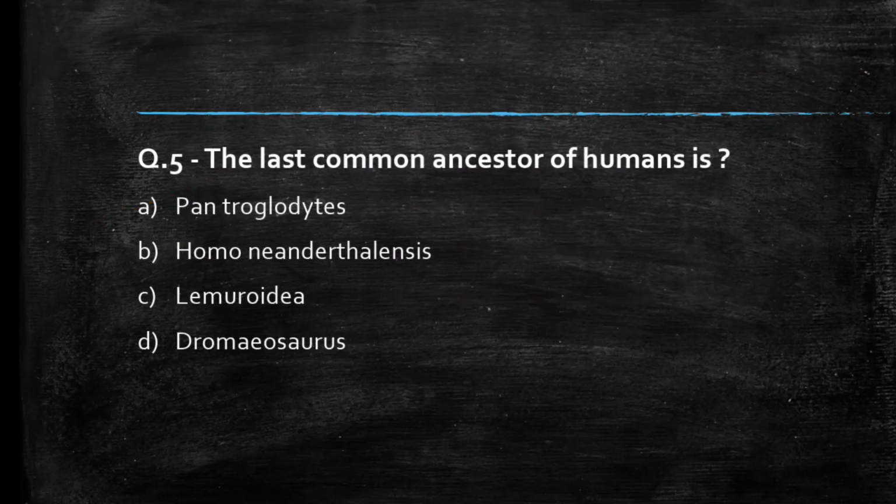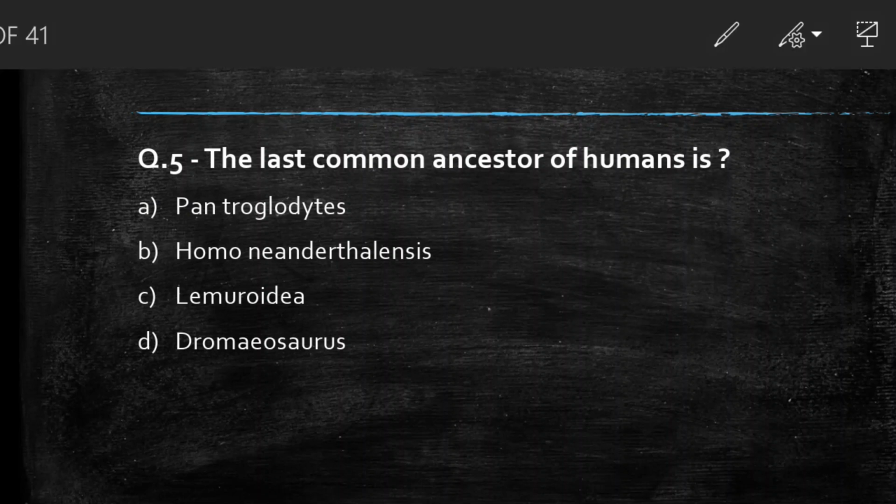Next question we have, the last common ancestor of humans is Pan troglodytes, Homo neanderthalensis, Lumorodia, Dromaeosaurus. Students, comment your answer. So the right answer to this question is option A, Pan troglodytes.